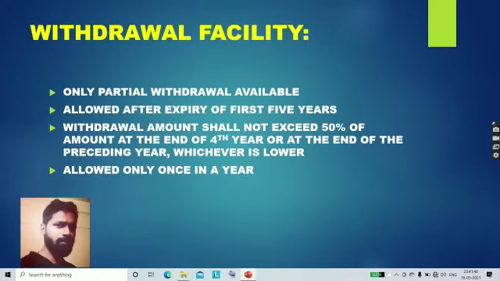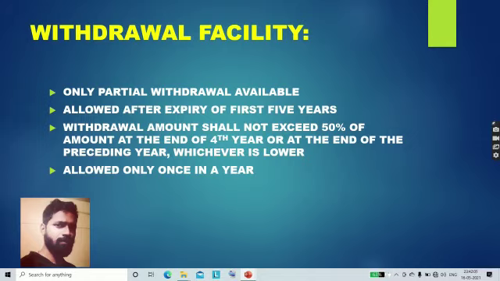Friends, let me now discuss the withdrawal facility in PPF. There are a few conditions on the withdrawal facility. Only partial withdrawal is available in this scheme, and the withdrawal is allowed after the expiry of the first 5